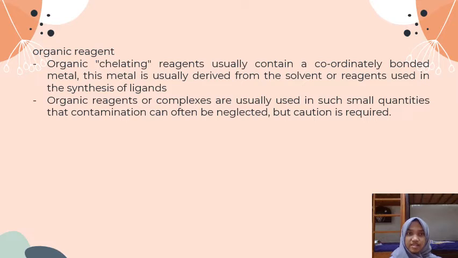Organic chelating reagents usually contain a coordinately bound metal. This metal is usually derived from the solvent or reagents used in the synthesis of the reagents. Organic reagents or complexes are usually used in such small quantity that contamination can often be neglected, but caution is required.